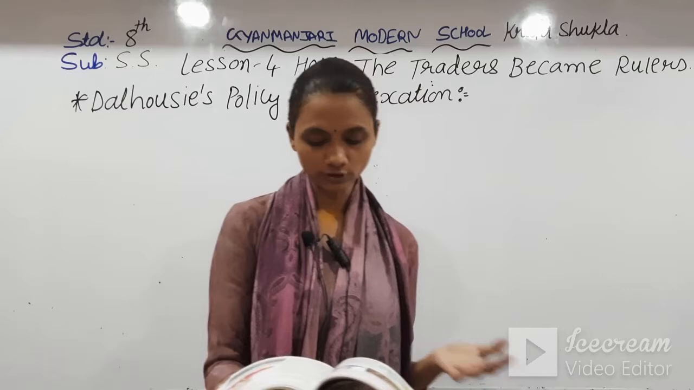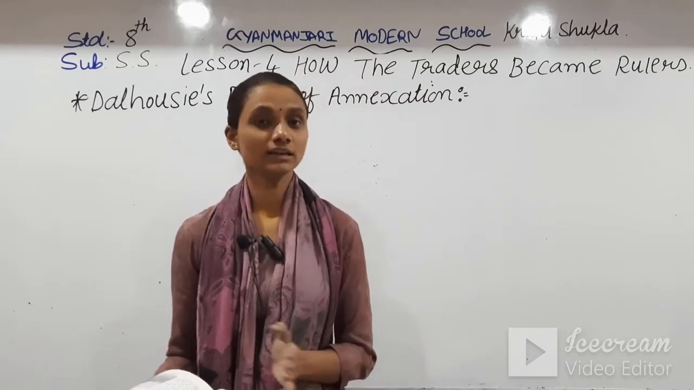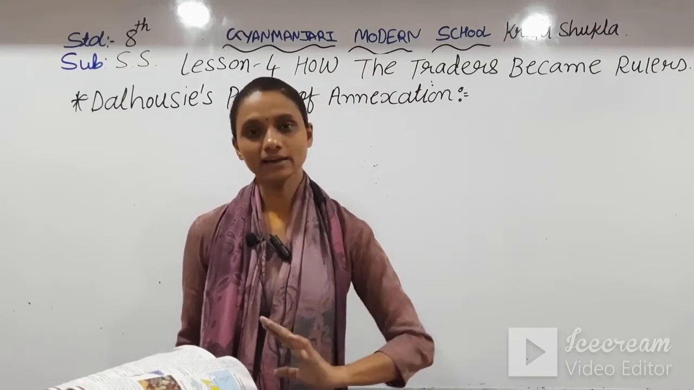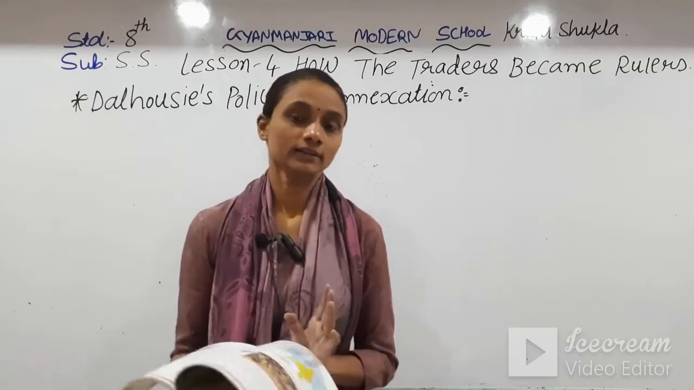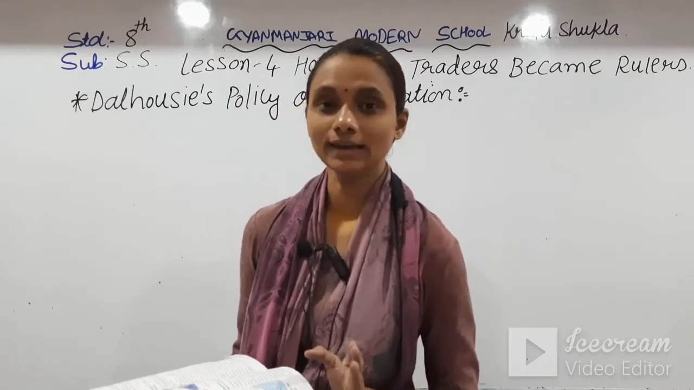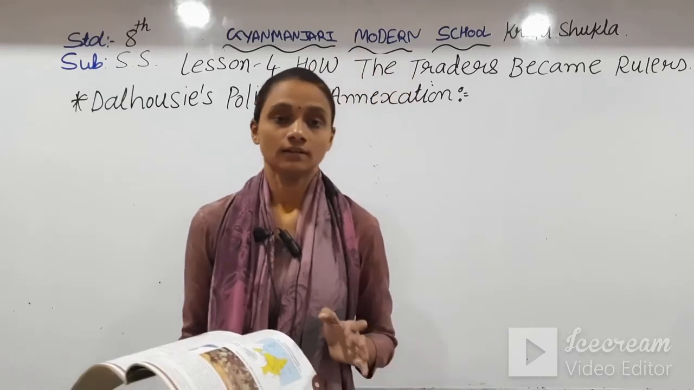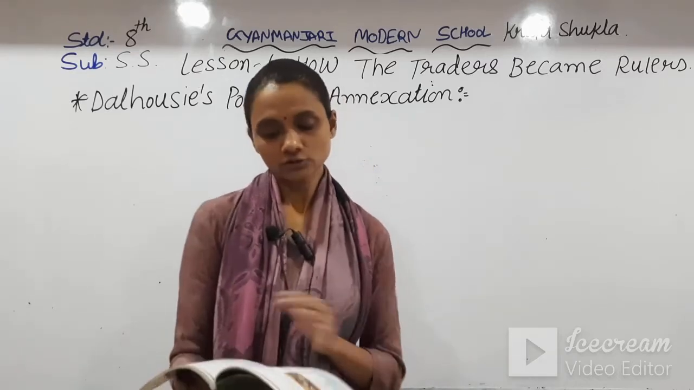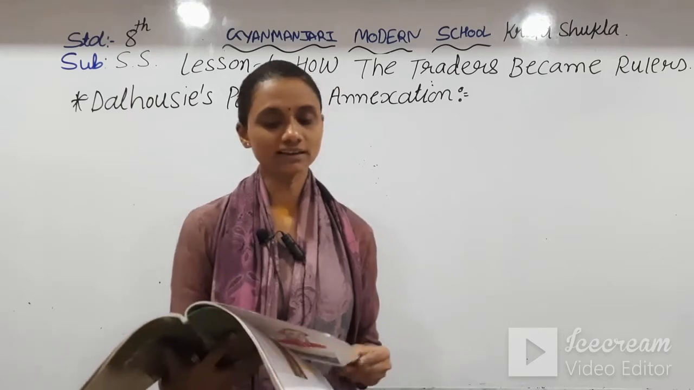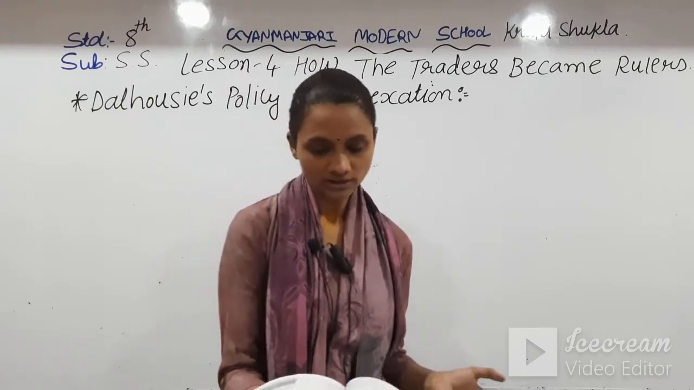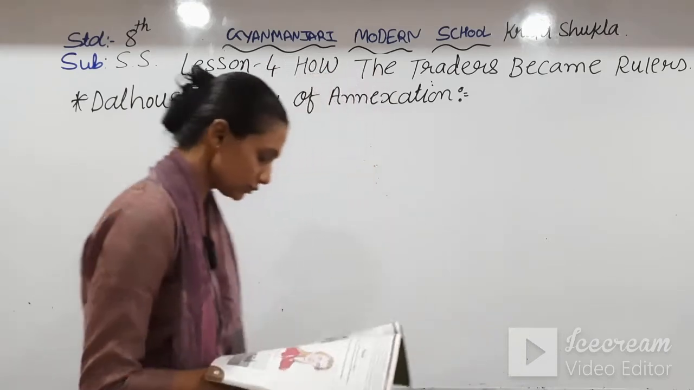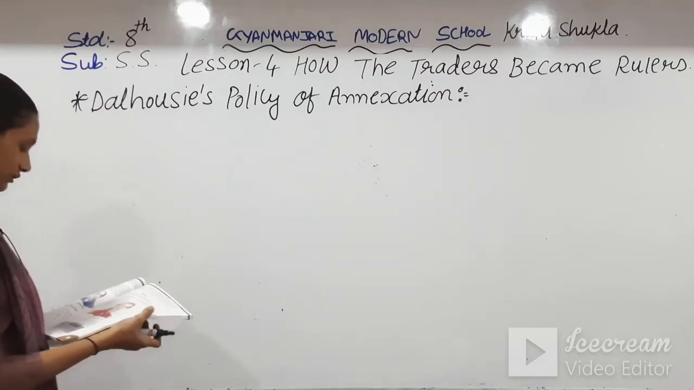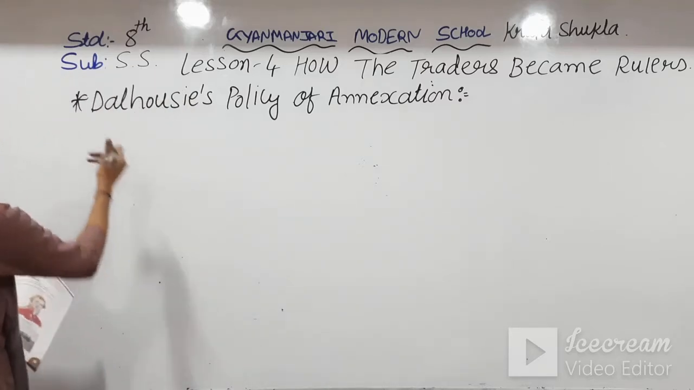became the victim of the policy of annexation, because they didn't have an heir, or we can say they didn't have any person who could handle the state after the death of the king. So, this way Dalhousie's policy of annexation worked. Let me write some keywords of it. The first is Wellesley's policy of expansion was to enslave the native kingdom.